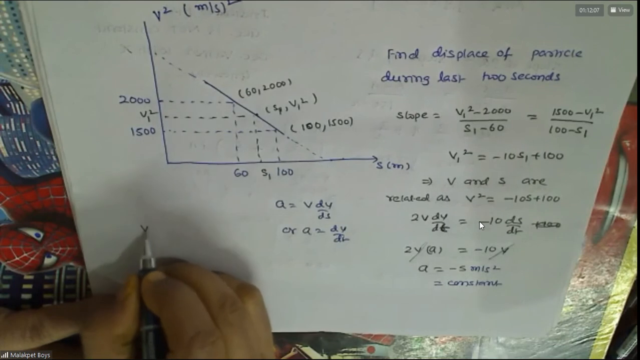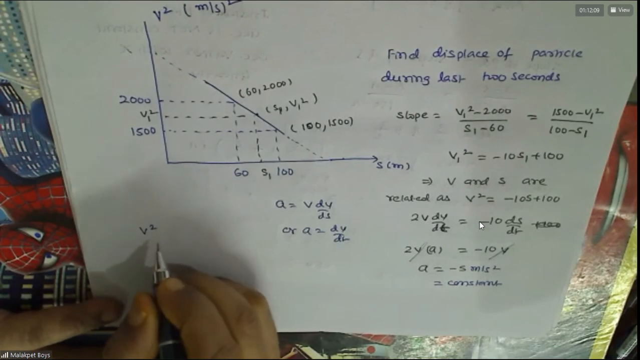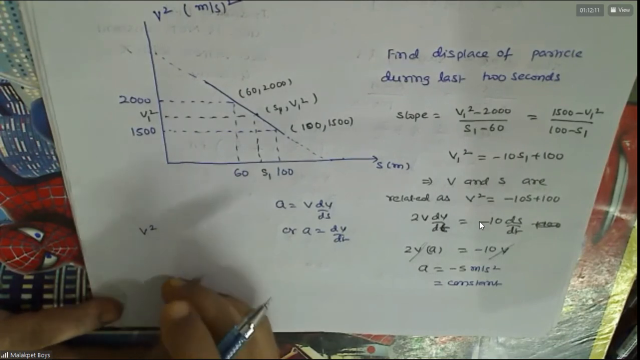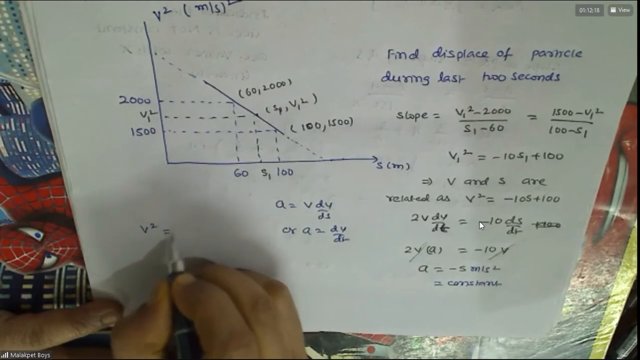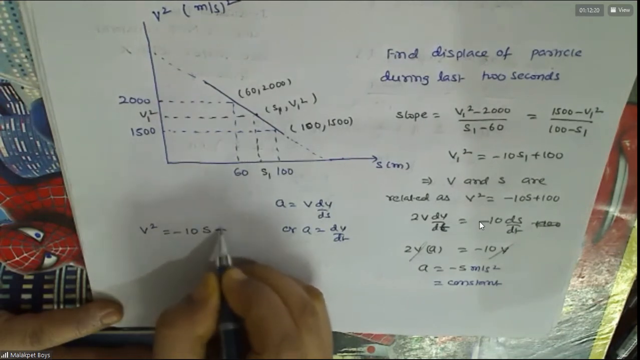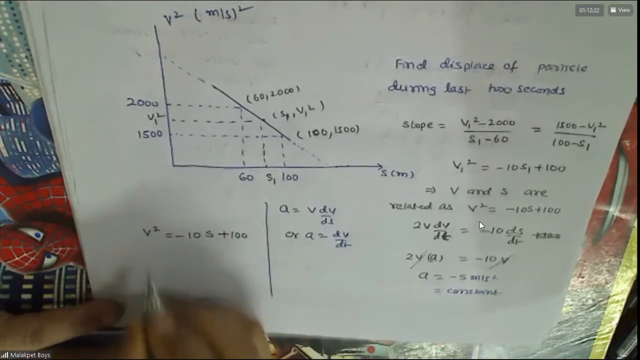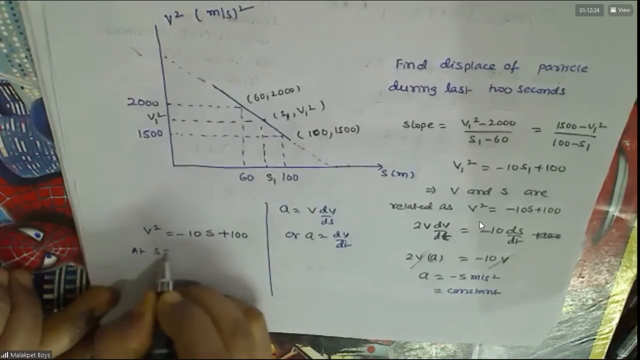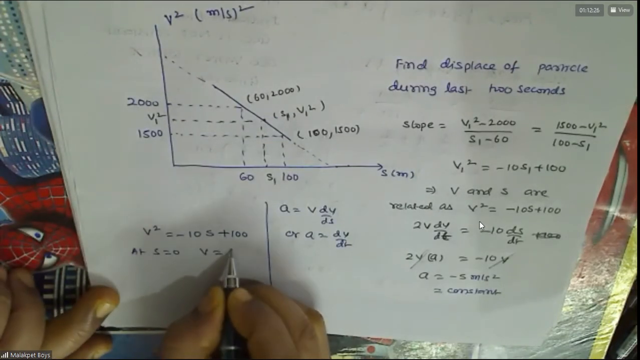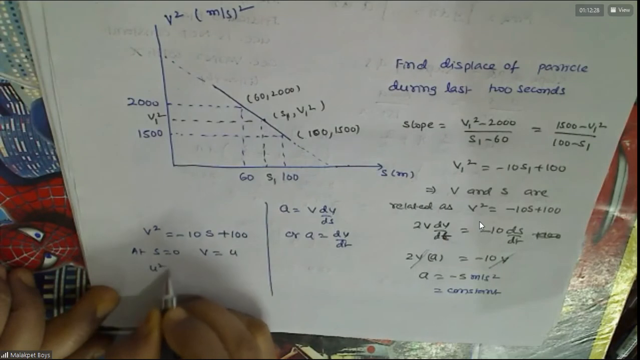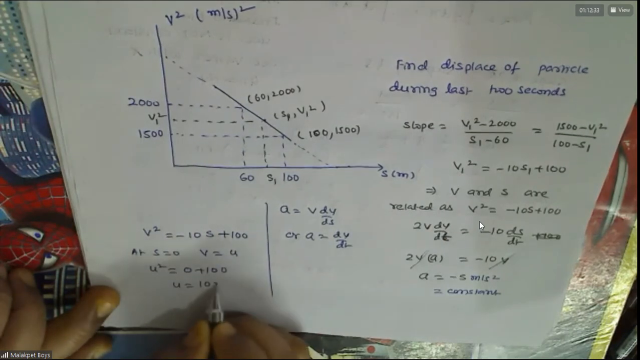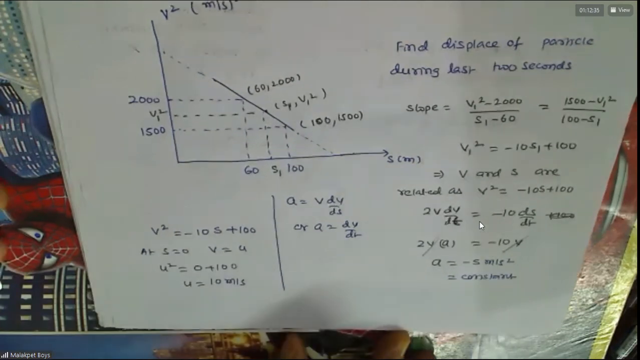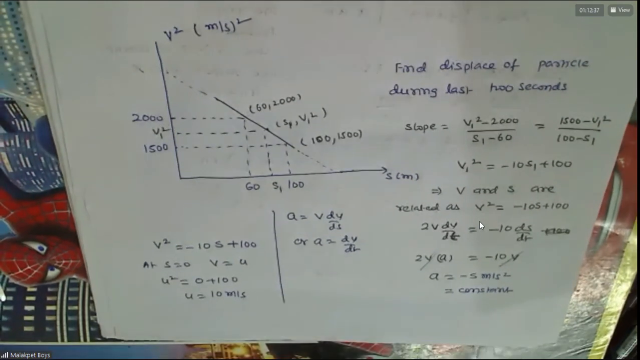So we have v square at s equal to 0 in the beginning. What is v? U. So u square equals 0 plus 100. U is how much? Understood this?